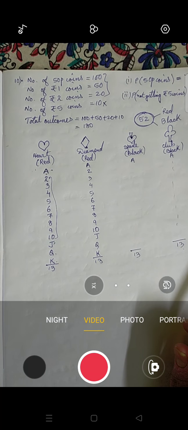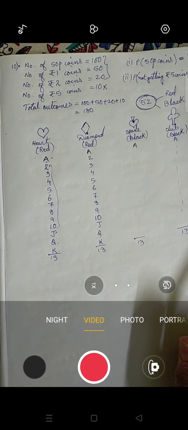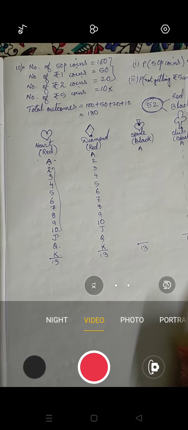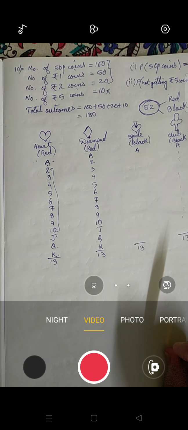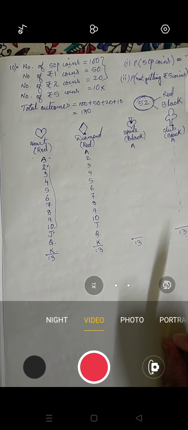That is not possible. Maybe due to a packaging problem it can happen, but in a playing card deck there will never be 2 same cards. Okay, is it clear?